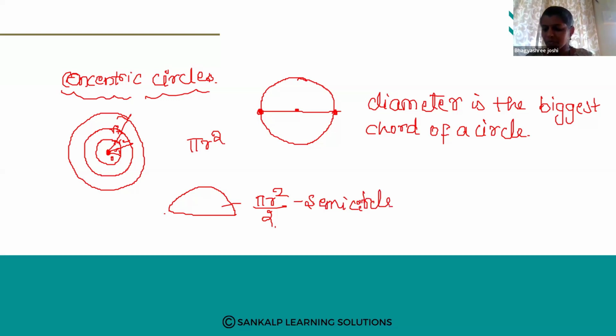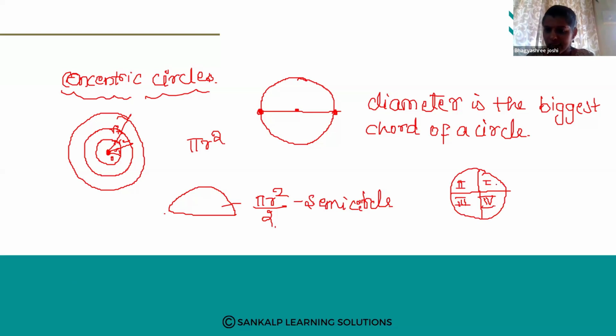Okay, next. See, one circle is there, and I divide this circle into 4 parts. This is the first part, this is the second part, this is the third part, and this is the fourth part. So one circle I have divided into 4 parts.